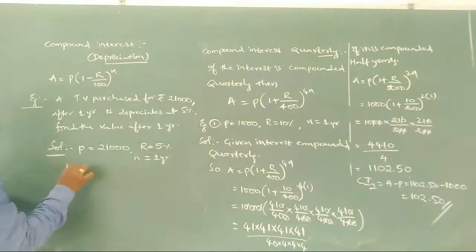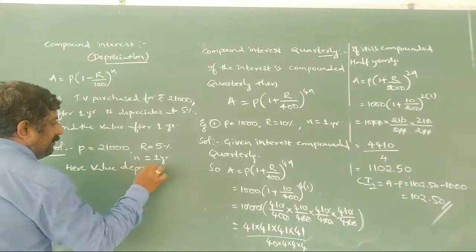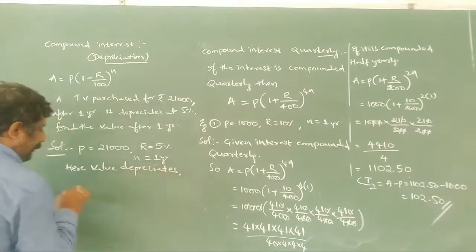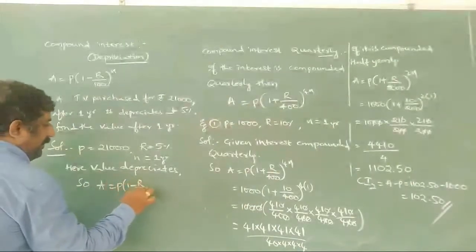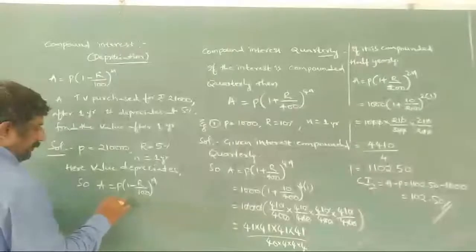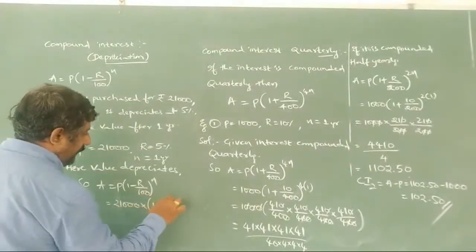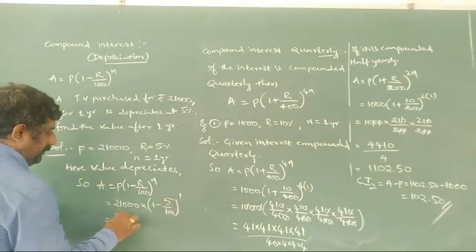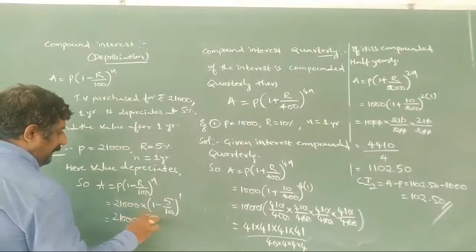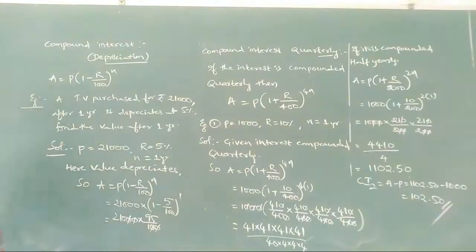Here the value depreciates. So A can be taken as P of 1 minus R by 100 whole to the power of n. So 21,000 of 1 minus 5 by 100 whole to the power of 1. So 21,000 into 95 by 100. Two zeros are getting cancelled. 95 21s, 95 twos are 190.